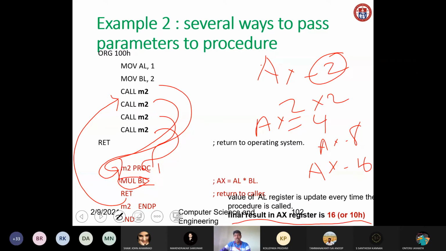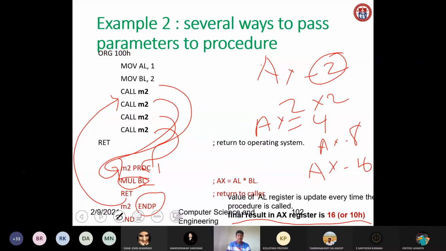In hexadecimal, if you want to store it, 16 will be 10. The hexadecimal value for 16 is 10, and that will be stored in AX. Finally we indicate the end of the procedure here, ENDP. ENDP means the end of the procedure M2, and END means the end of the program. These are the several ways to pass parameters to a procedure.